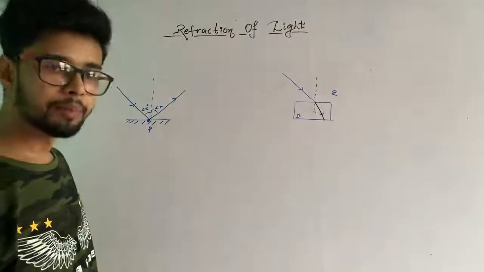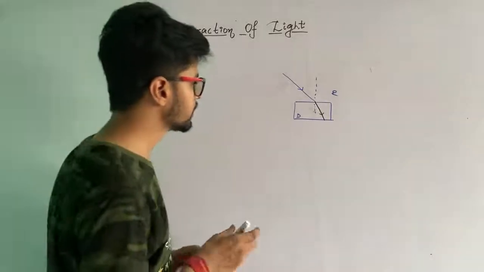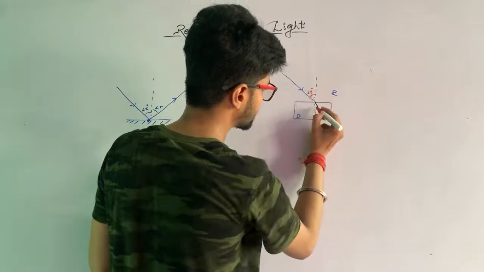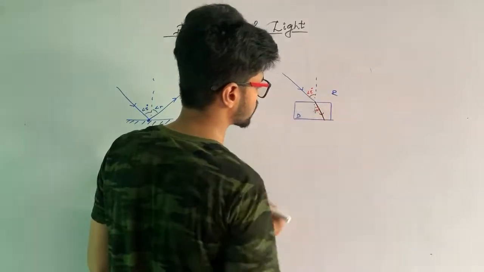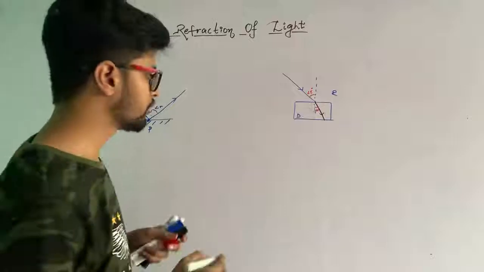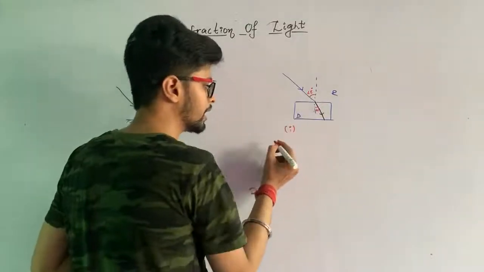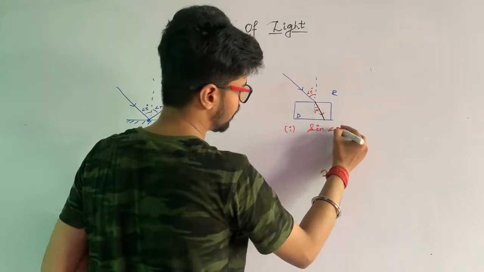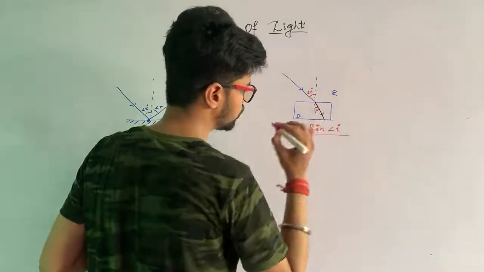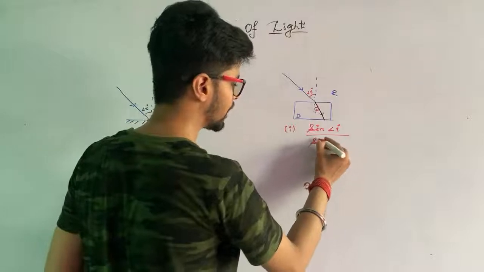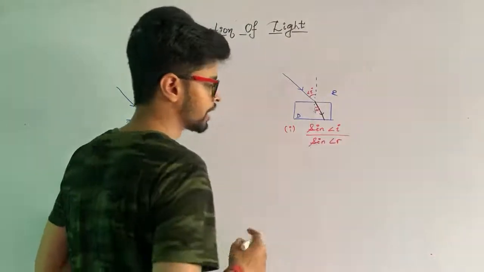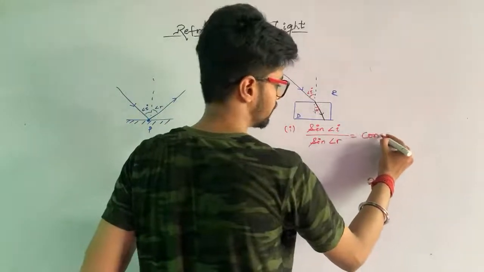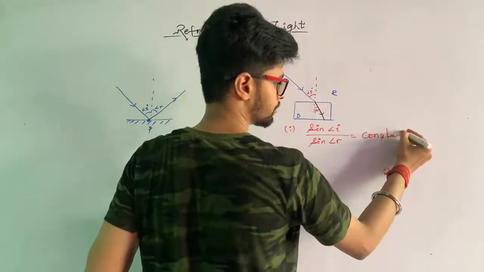So in between them there are two angles, you can see here. This is known as the angle of incidence and this is known as the angle of refraction. So here are two laws. The first one says that the sine of angle i, the angle of incidence, to the sine of angle r, that is the angle of refraction, is always constant. That is always constant. Got it?